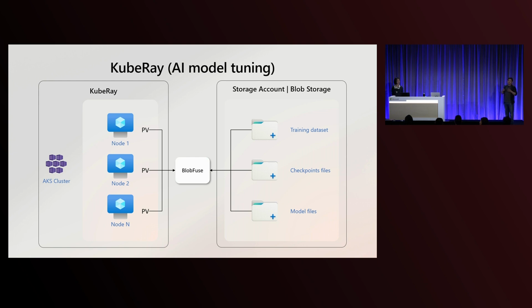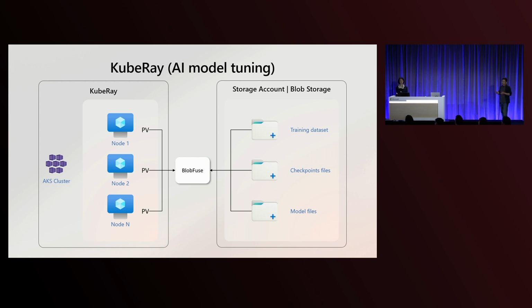So Ray is a unified framework to facilitate scaling AI workloads. It supports not just tuning, it supports training, tuning, and inferencing. It's an open source project, which is a very popular workload, as we can see from the community, also on Azure. KubeRay is an operator to manage the deployment and the Kubernetes resources for Ray. And today we are going to demonstrate how you can easily run model tuning with Ray by integrating with blob storage, getting the most from the blob fields.